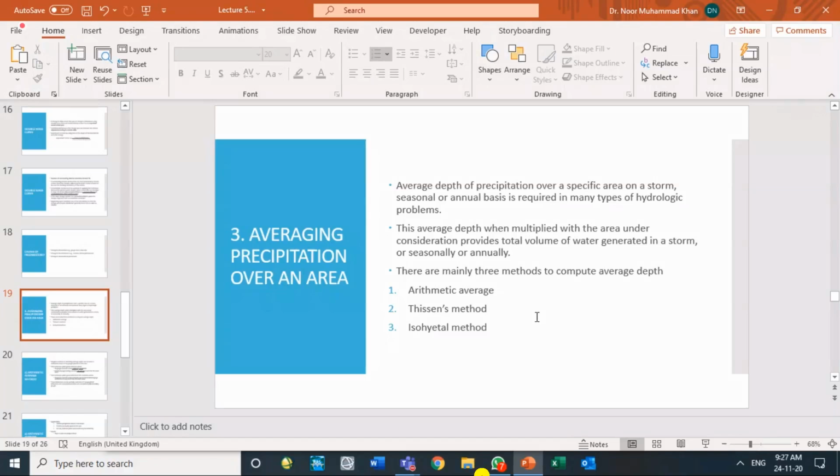Usually the area of our interest, which area is that? If you are carrying out a hydrological study of a river station, what will be the area of your interest? What do we call that area? If you have to calculate flood or water availability at a certain river station, what is the area of your interest? If you want to make a reservoir close to Lahore on the Ravi River, what is the name we give to the area of interest? In hydrology, we use a special name for that area. How much area will be of your interest?